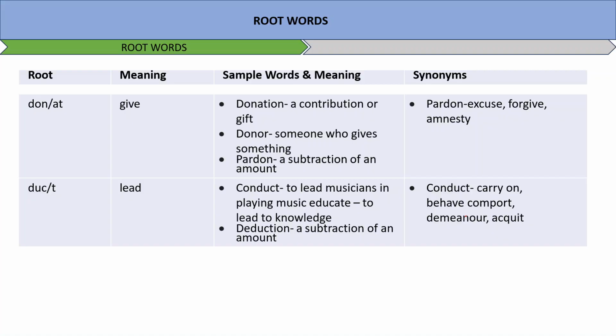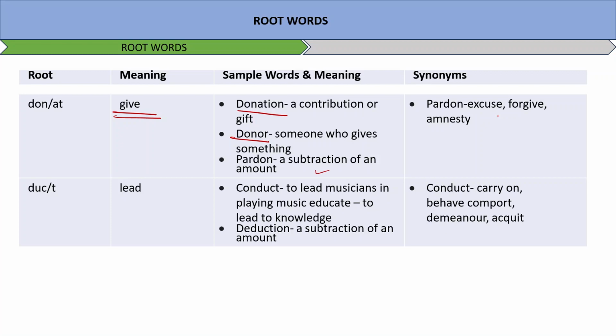Next word is don or dat, right? So it means to give. Donation, you are giving someone something. A contribution or a gift. Donor, someone who gives something. Pardon, a subtraction of an amount. Pardon, excuse me, forgive me, amnesty are some synonymous words.